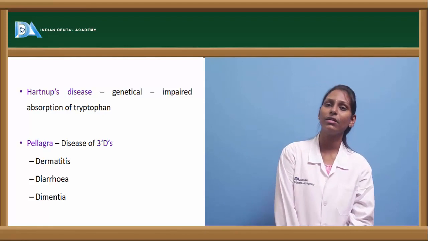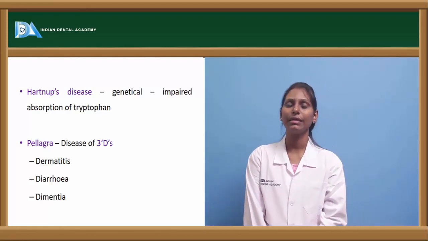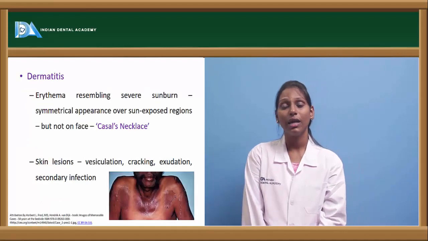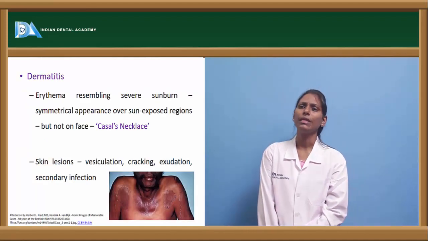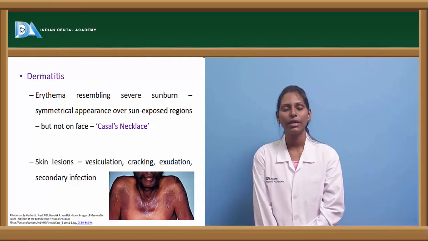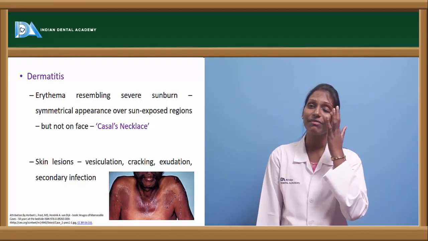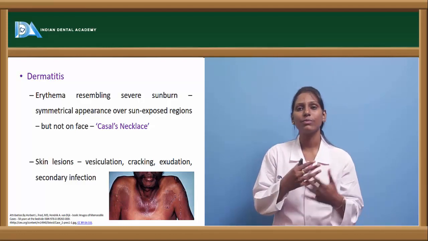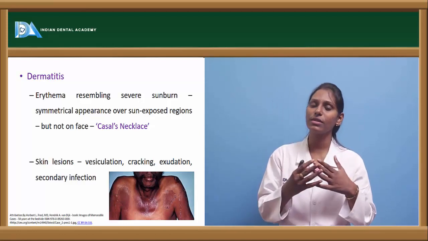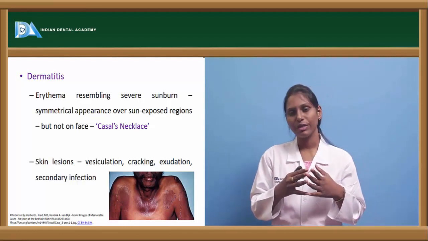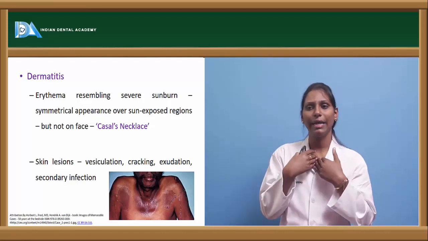Pellagra is a disease of the 3 Ds, a triad of dementia, diarrhea and dermatitis. These three conditions are usually seen. So what is the dermatitis in pellagra? There will be erythema, which resembles a severe sunburn. It appears symmetrically over sun-exposed regions, but not much on the face, and there is a characteristic appearance of a necklace around the neck.